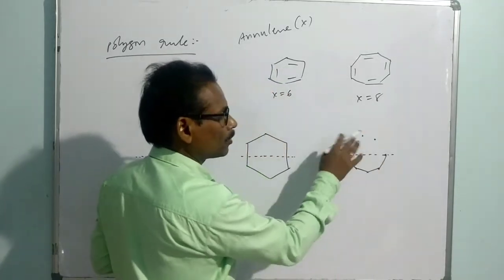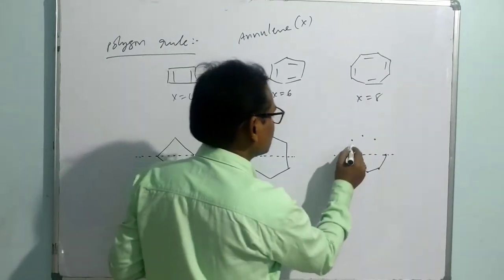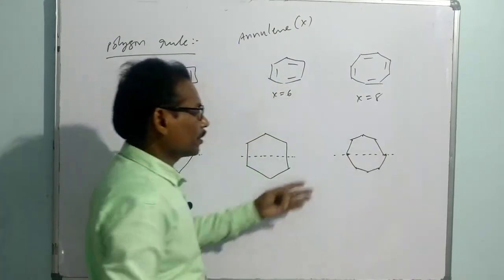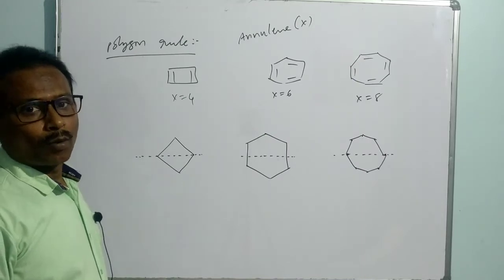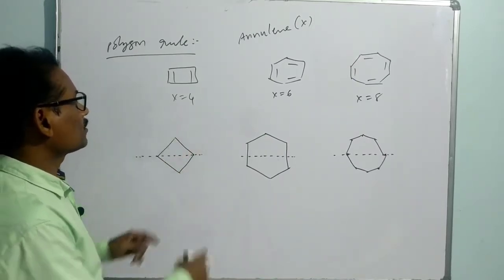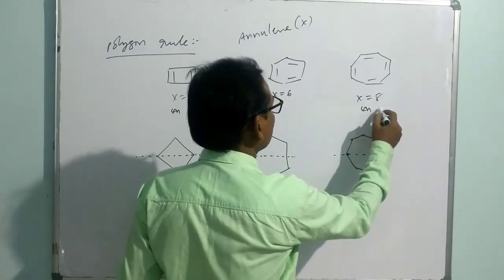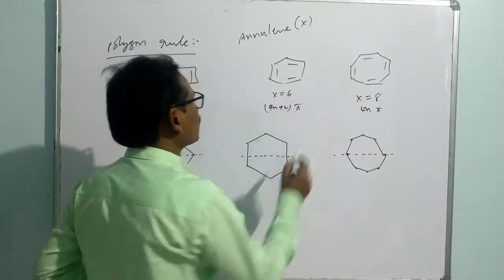Similarly, the reflection of that is another 4 sides, total 8 sides. This is nothing but an octagon. So the mid portion refers to the non-bonding molecular orbital. Here these are systems of 4n pi electrons, and this is a system of 4n plus 2 pi electrons.